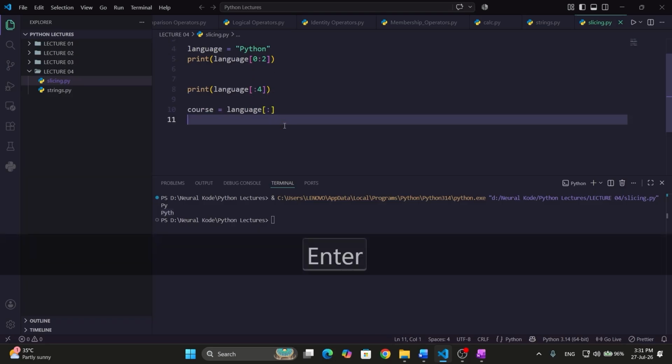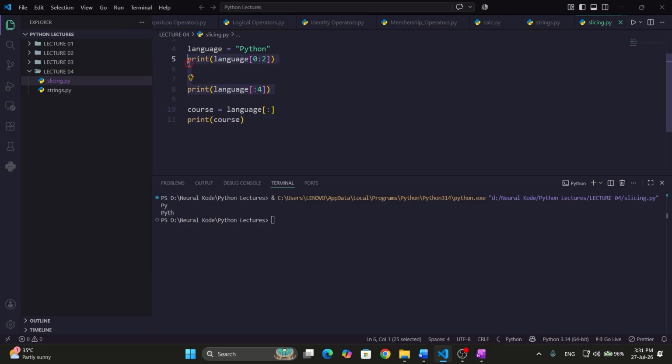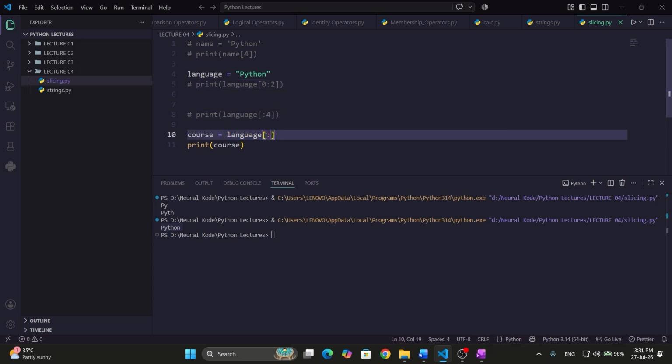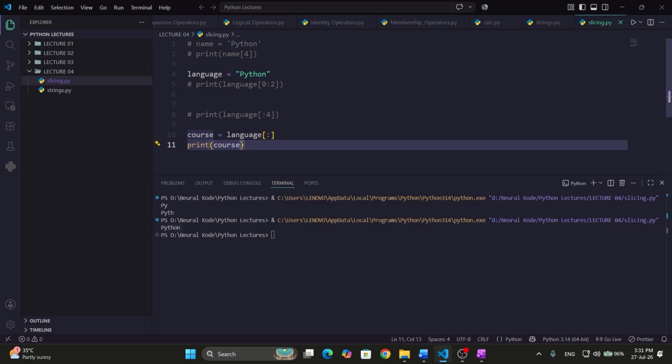So I print course here. I will comment out these two print statements and run. What I am getting is Python. So it creates the copy of language as it is. The default value of start is 0. The default value of end is the last element. So the full string will be copied from language to course and stored in course. So whenever we call or print that variable, it will have the value copied from the first variable, that is language.